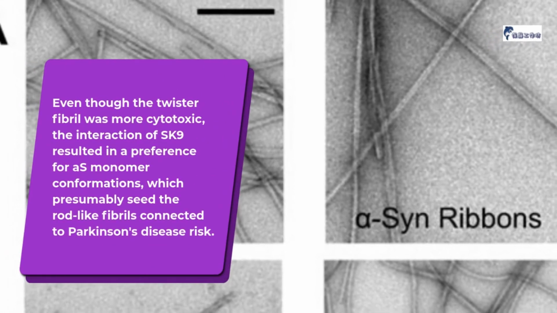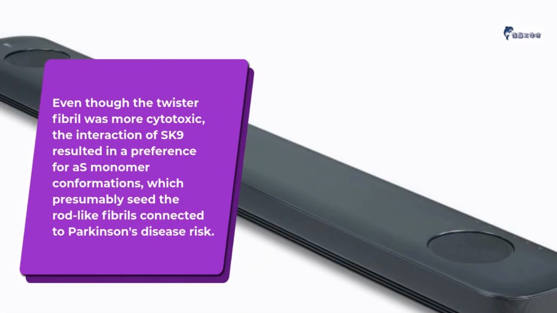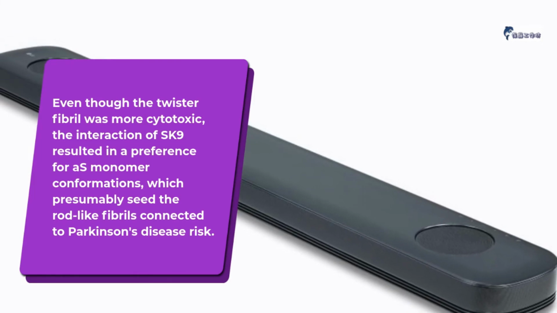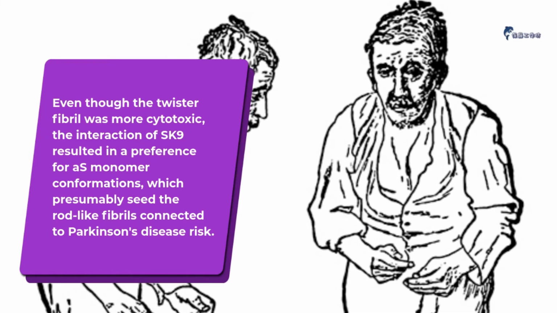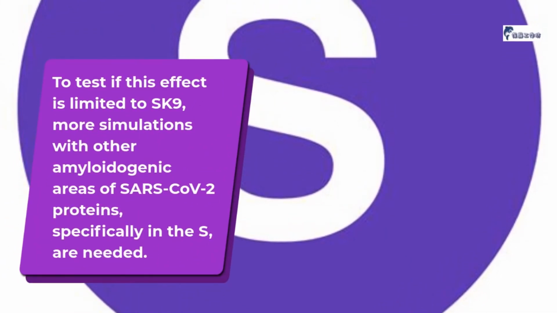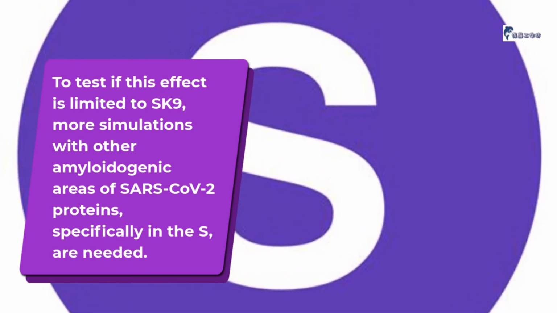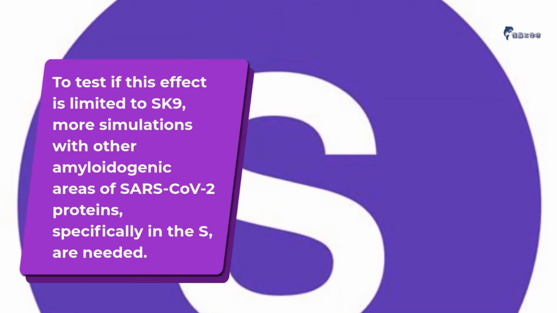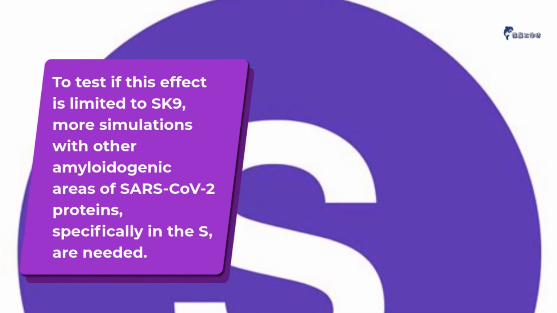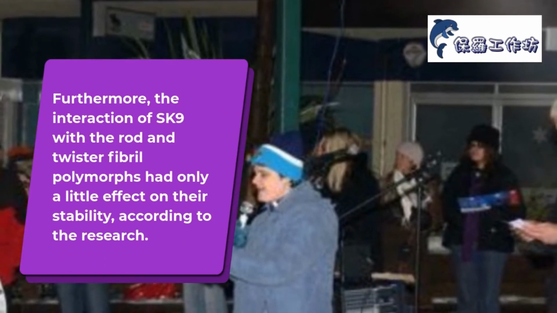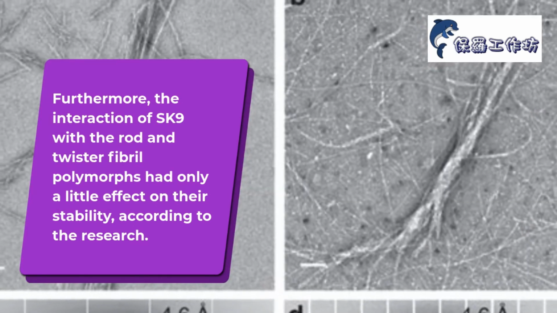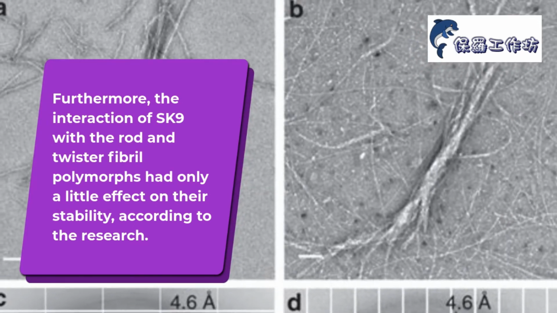Even though the twister fibril was more cytotoxic, the interaction of SK9 resulted in a preference for Aβ monomer conformations, which presumably seed the rod-like fibrils connected to Parkinson's disease risk. To test if this effect is limited to SK9, more simulations with other amyloidogenic areas of SARS-CoV-2 proteins, specifically in the Aβ, are needed. Furthermore, the interaction of SK9 with the rod and twister fibril polymorphs had only a little effect on their stability, according to the research.